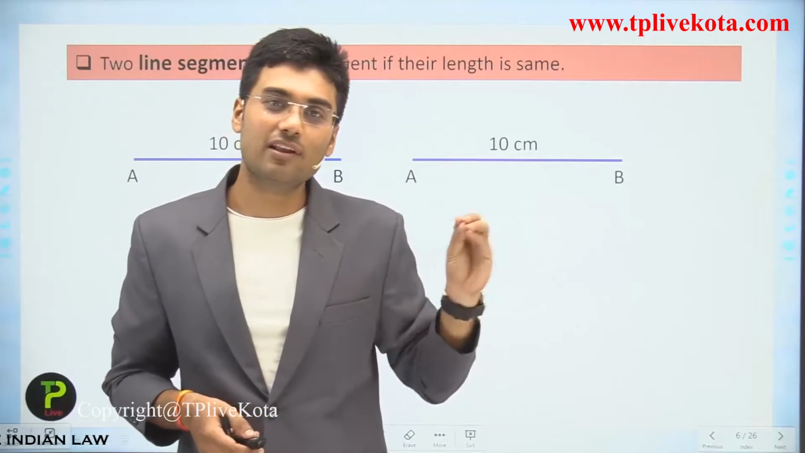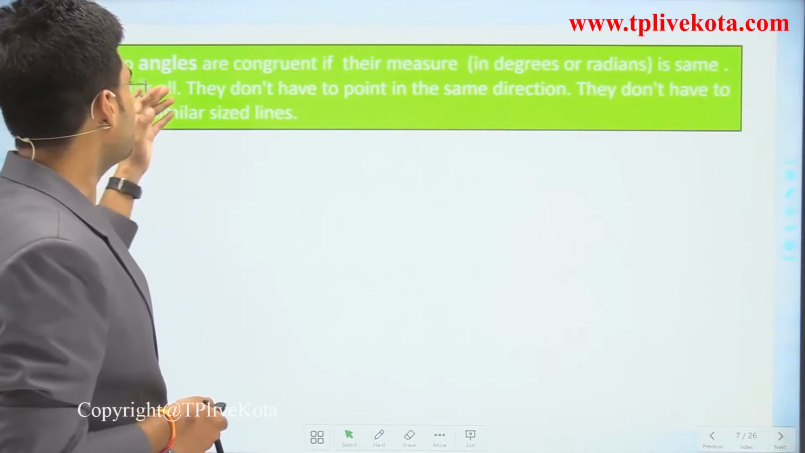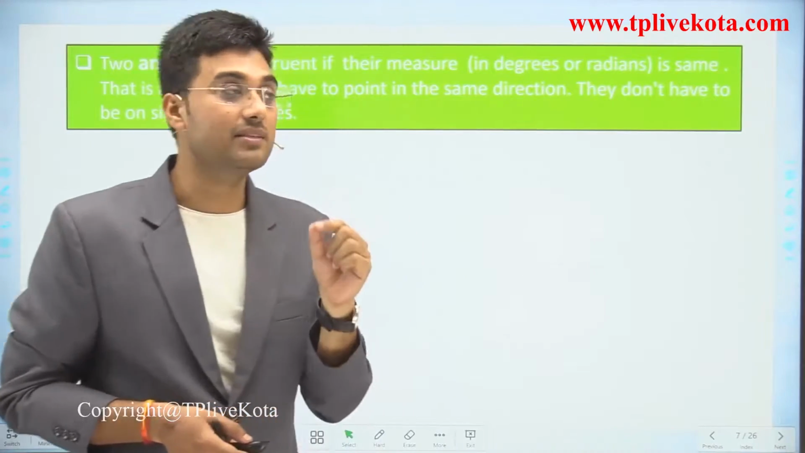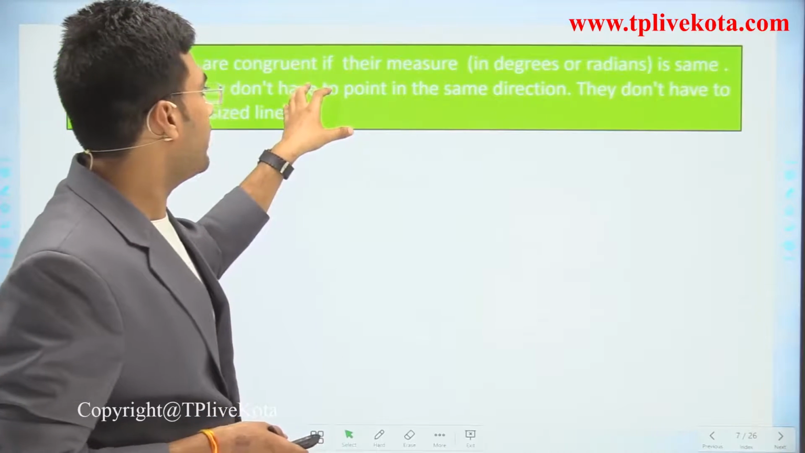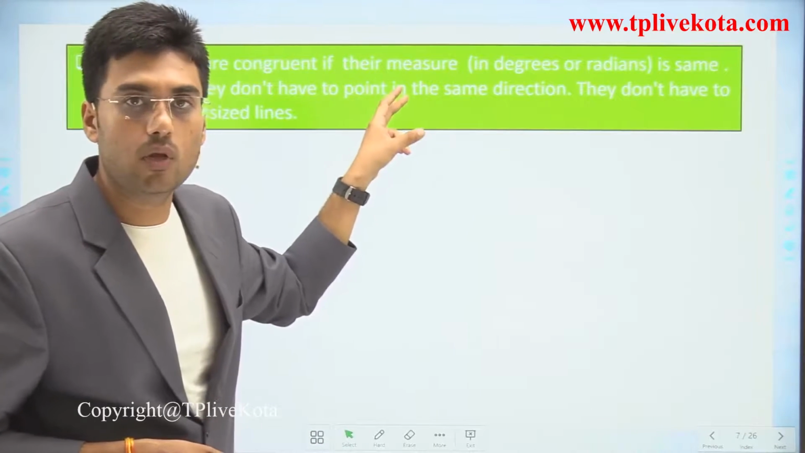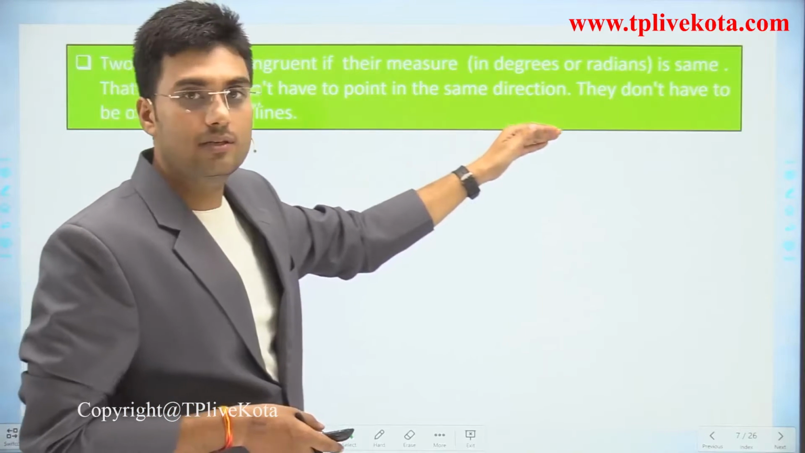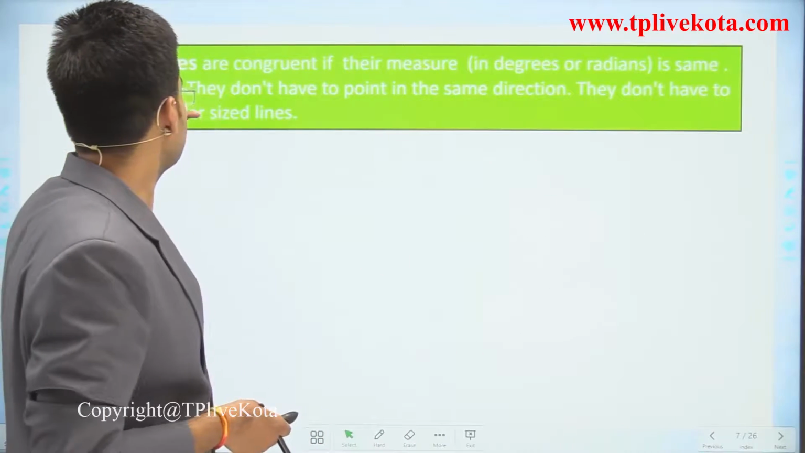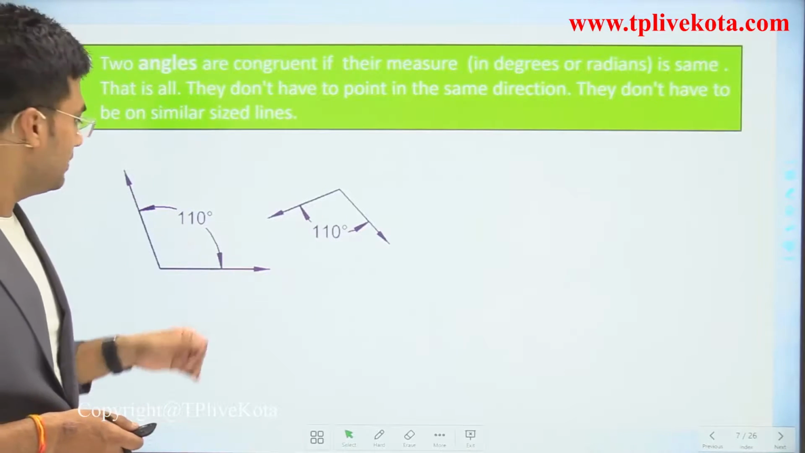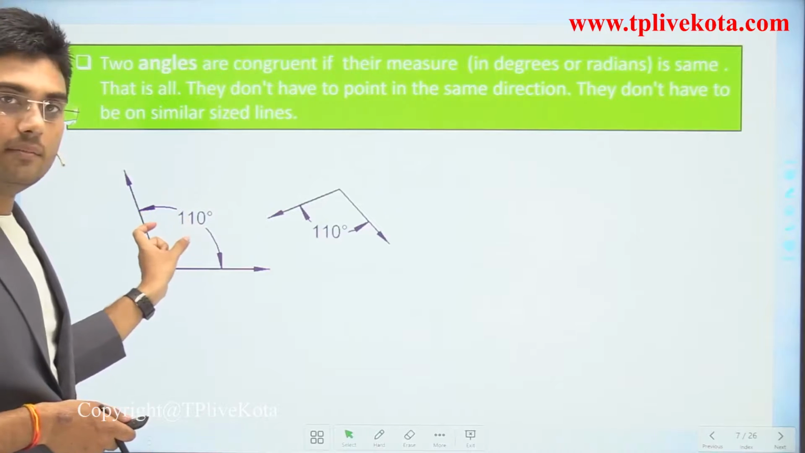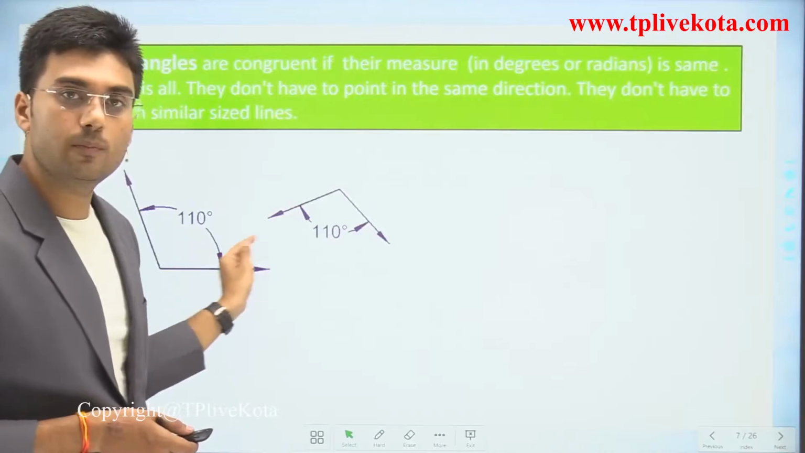Clear? Now, after line segments, let's talk about angles. Two angles are congruent if their measure in degrees or radians is the same. That's all. The only requirement for congruent angles is that their measures are equal. It is not necessary that they point in the same direction, or that they be on similar size lines. Clear? For example, there are these two angles. This angle has a 110 degree measure and this angle is also a 110 degree angle. So we can say that these two angles are congruent.